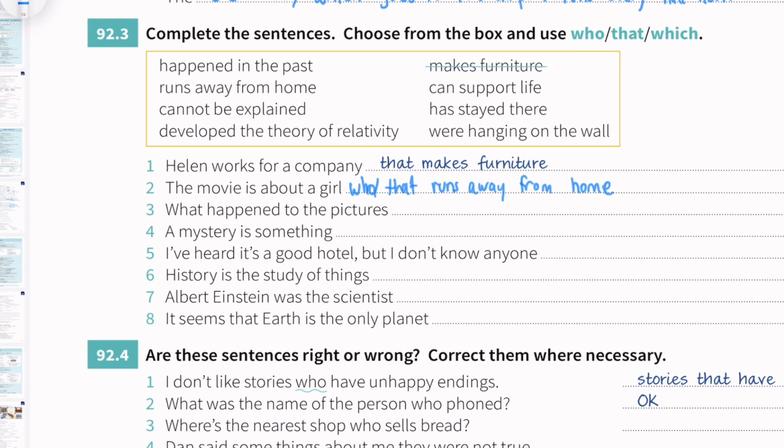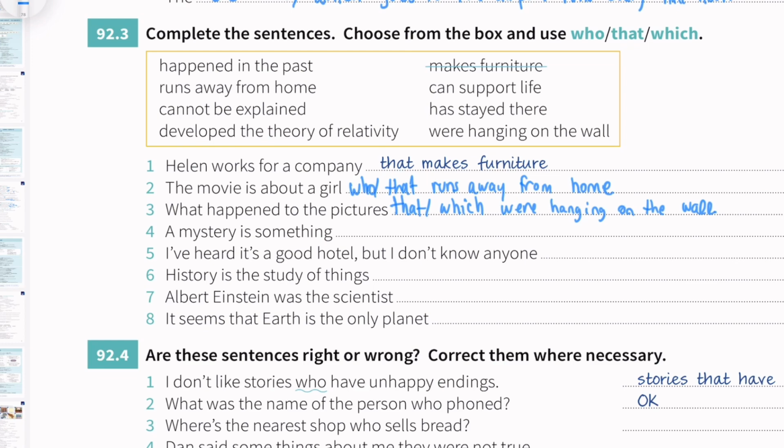And then number 3, what happened to the pictures? We have to use which one with the pictures? We have to use were hanging on the wall. We hang the pictures on the wall. What happened to the pictures? The picture is a thing, right? We have to use that or which: that or which were hanging on the wall. Nothing changed.